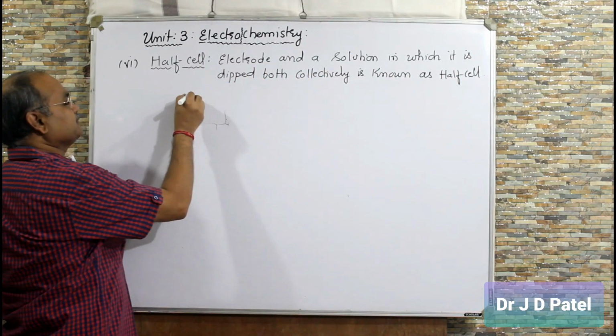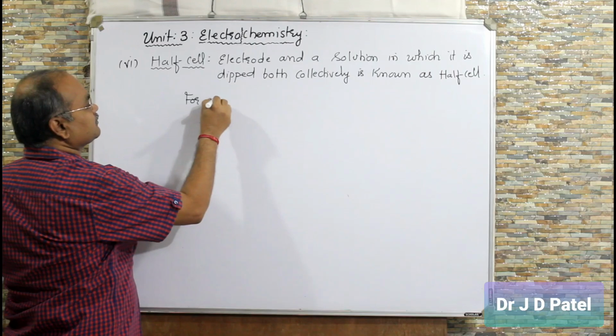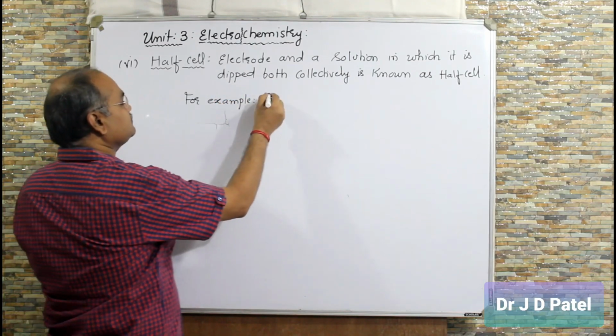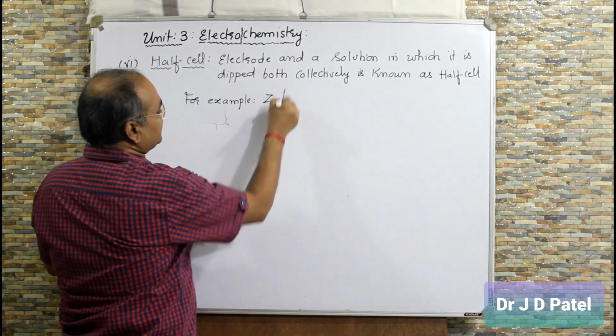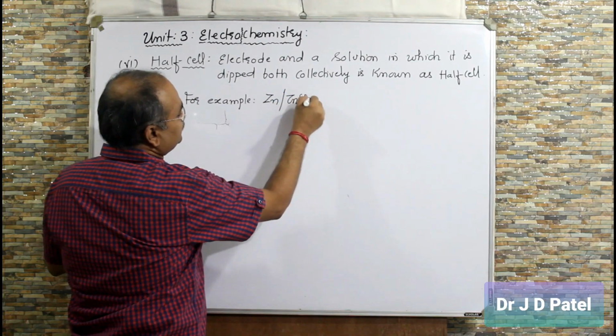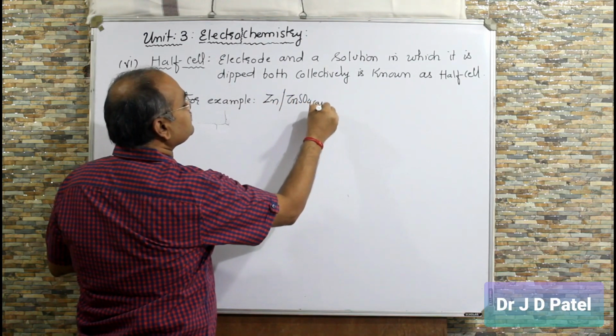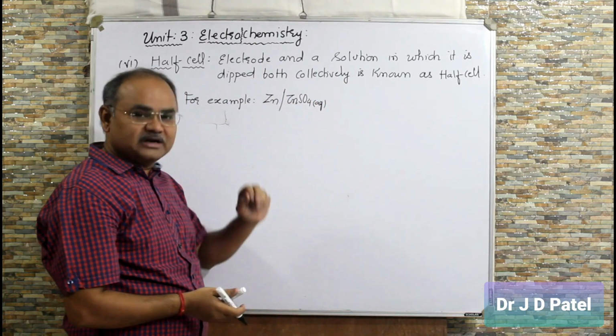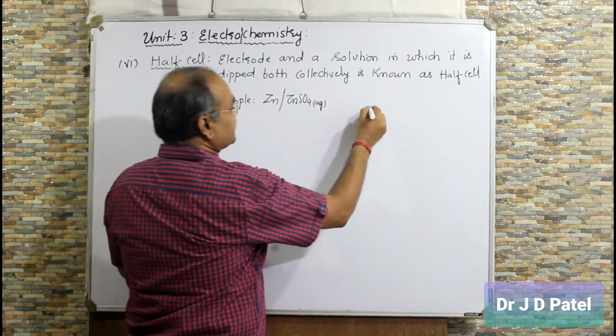Right? I can take an example. For example, zinc electrode in ZnSO4 solution. So this is your electrode and this is your electrolyte solution. You can draw a diagram.